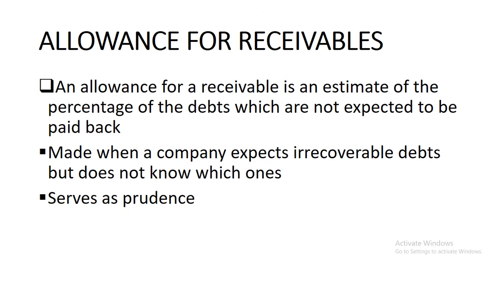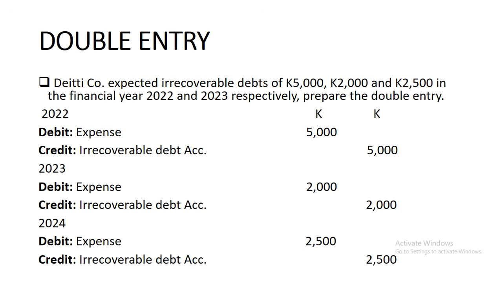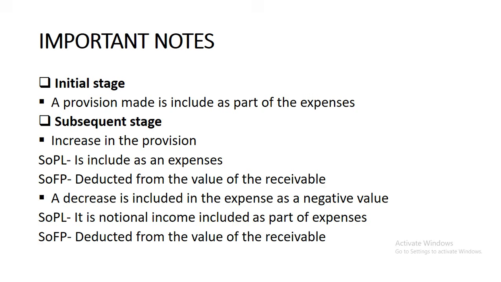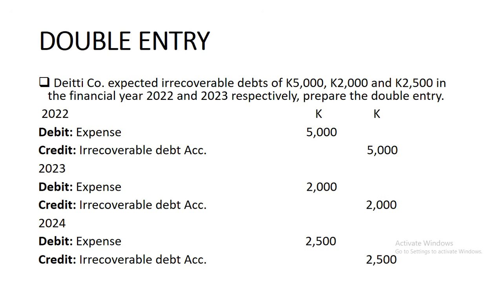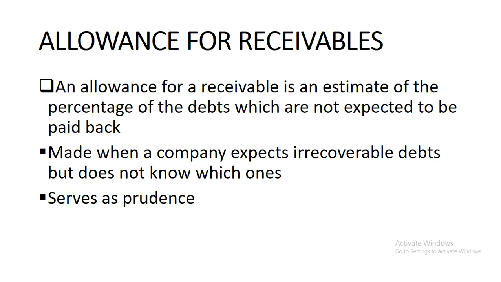What's most important in the exam is this example. Do you have an example here? I think we have an example. Okay, the example is at the end. So let me first look at the allowance for receivables. I think the example is at the end.